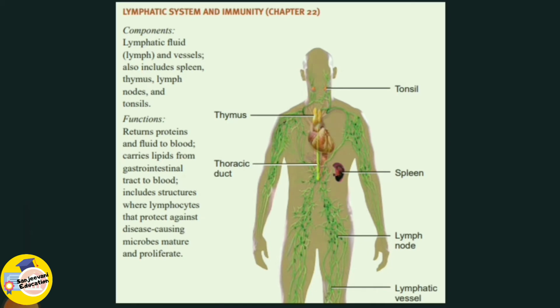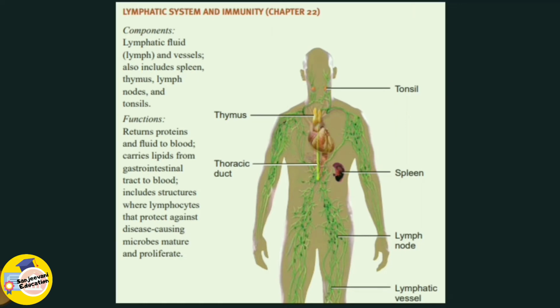If we look at the components of the lymphatic system, these are tonsil, thymus, thoracic duct, spleen. Spleen acts as the quality control. Basically, the spleen plays multiple support roles in the body. It acts as a filter for the body as part of the immune system. It also creates red blood cells and it also recycles the red blood cells, and it produces the white blood cells which fight infection.